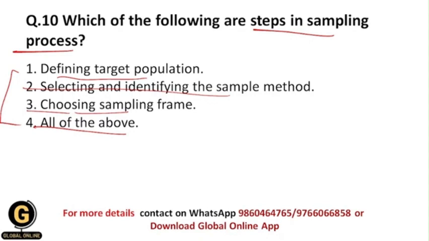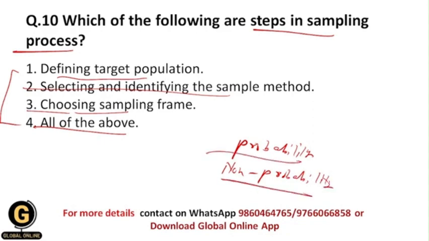First of all, we need to define the target population, which is the most important step, and after that we need to select the sample from the population, and for that we need to identify which type of sampling method we need to choose, whether probability sampling or non-probability sampling procedure. We are going to see these things in the next part of this video, so don't worry.